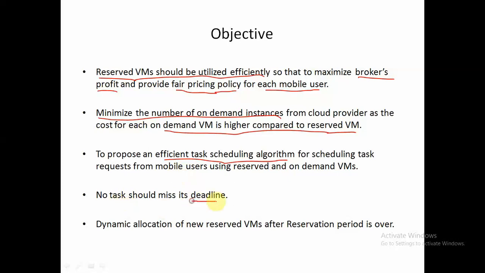And this is important, no task should miss its deadline, because we assume that each task from the user is critical. And then once the reservation period, let's say R, is over, the broker should use some dynamic strategies in order to make new decisions for new virtual machines.